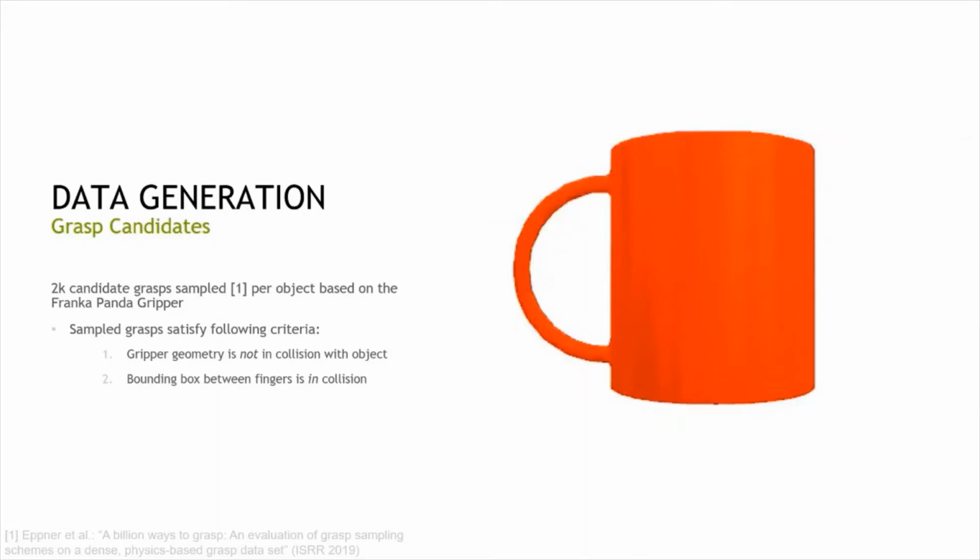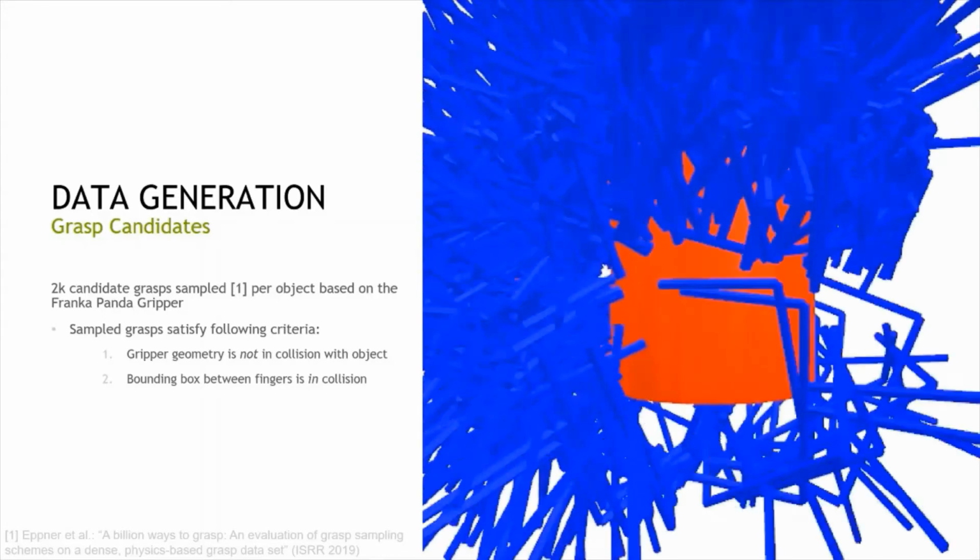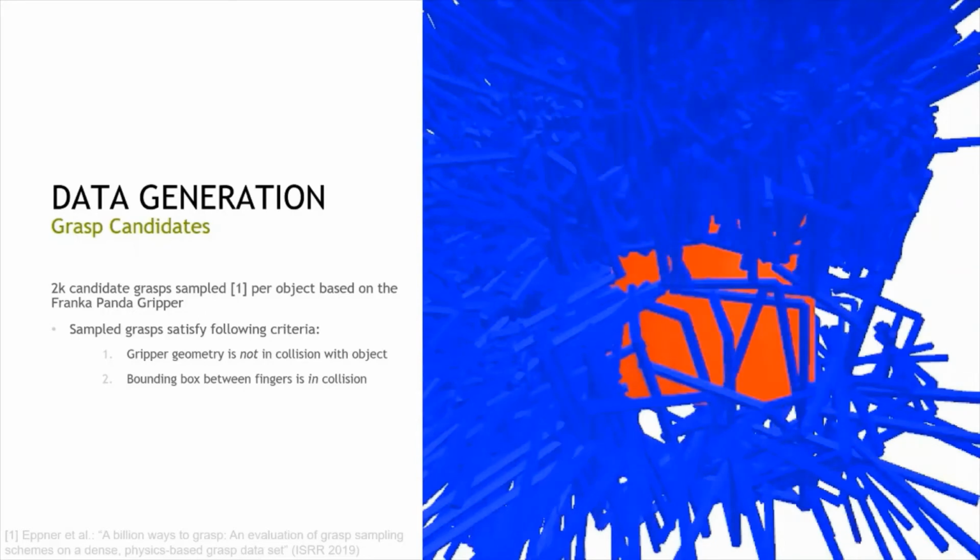Each of those candidate grasps satisfies the following two criteria. The gripper geometry should not be in collision with the object, and at the same time the bounding volume between the fingers should be in collision with the object, which means basically that we're not grasping thin air. In total, we are sampling 2,000 of these grasps per object. And you can see that it is quite dense, as shown here on the right, even though here we only show a subset of all those 2,000 candidates.